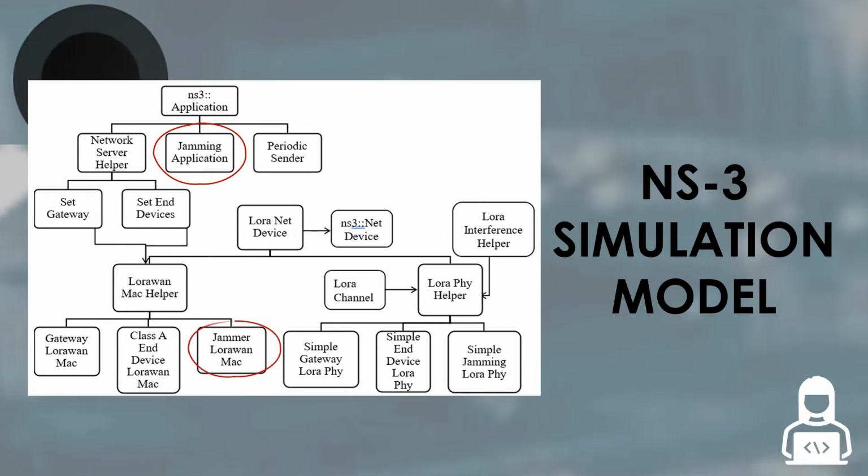Jammer LoRaWAN MAC needs to add jammer in the MAC layer. This model will change the maximum payload value from the original payload amount. It also ensures the channel and spreading factor for jamming transmission. Simple jamming LoRaWAN physical is created to make some modification by adding this kind of trait in the simple and device LoRa physical model.